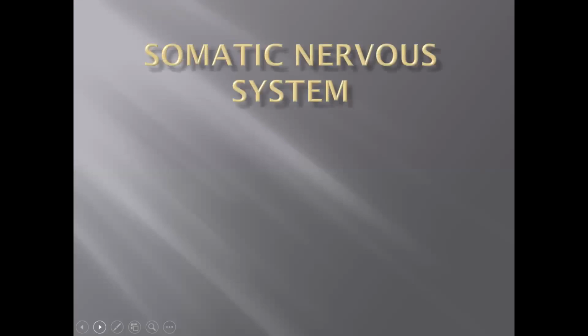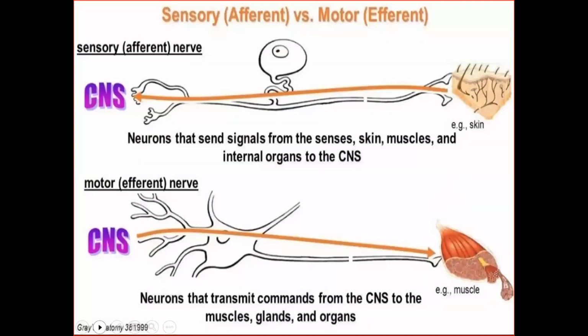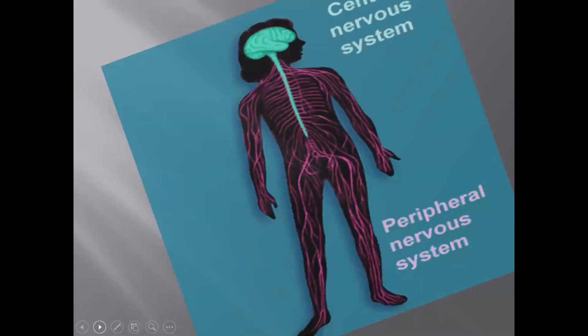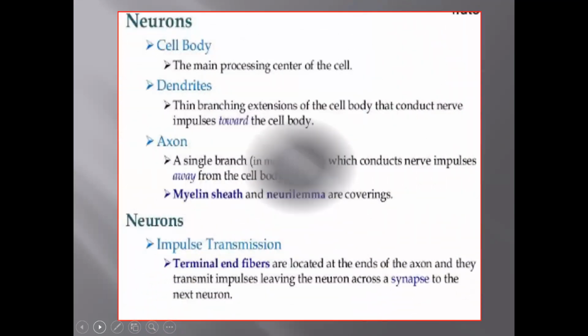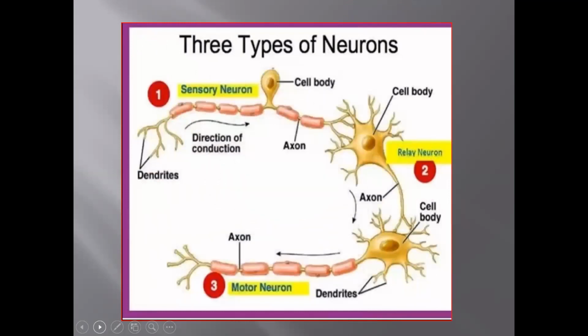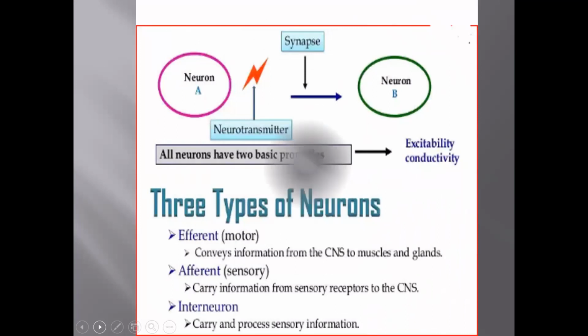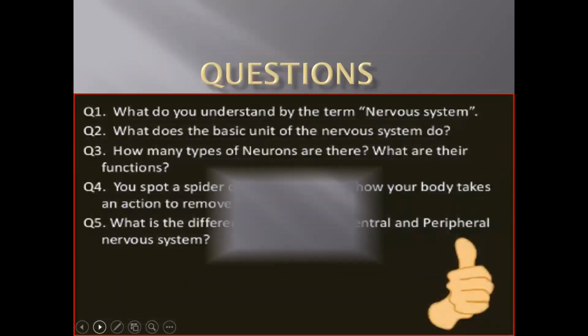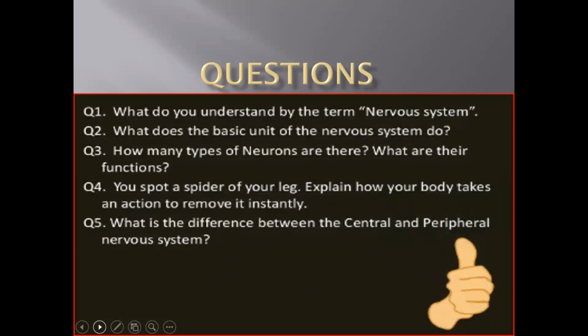And coming to the questionnaire session, once again, at a glance, all the slides. Now, what do you understand by the term nervous system?